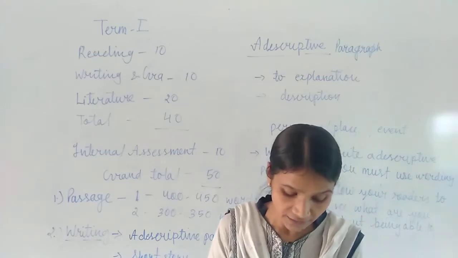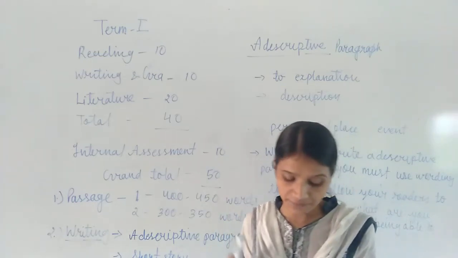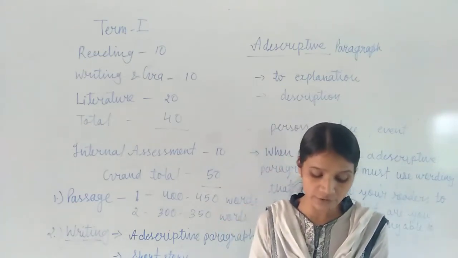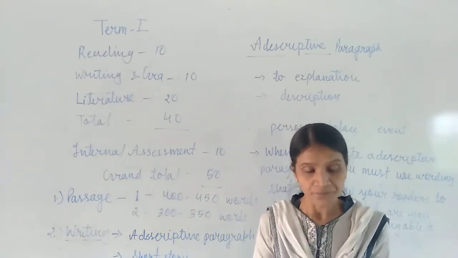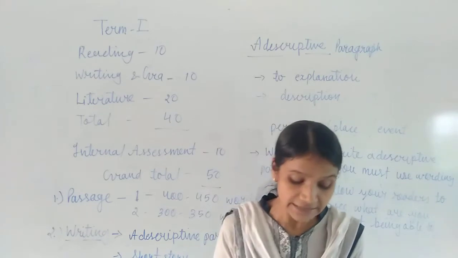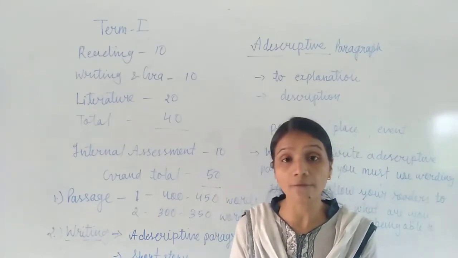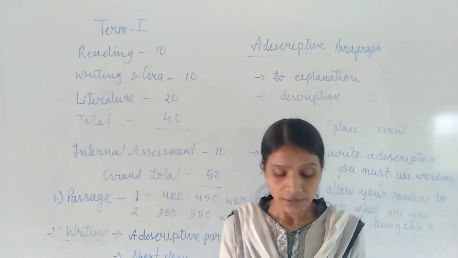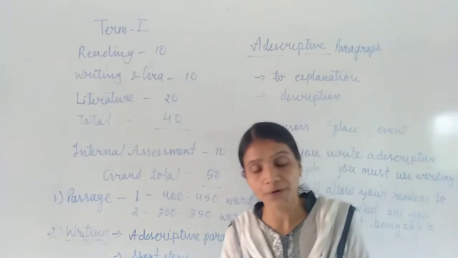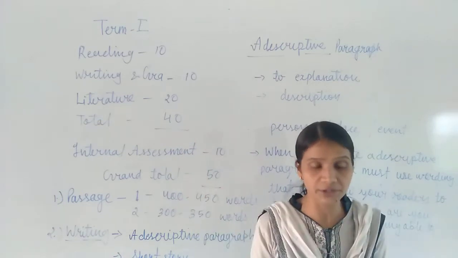Then the next is the Moments textbook. From that Moments textbook, a total of 4 chapters are given. The Lost Child, The Adventures of Toto. These 2 we have already completed. Then chapter 3, In the Kingdom of Fools, and chapter 4, The Happy Prince. So only these 4 chapters you have to prepare for your term 1 examination.